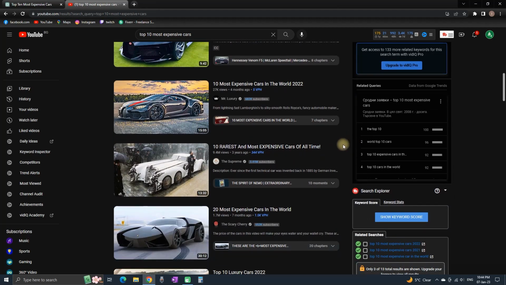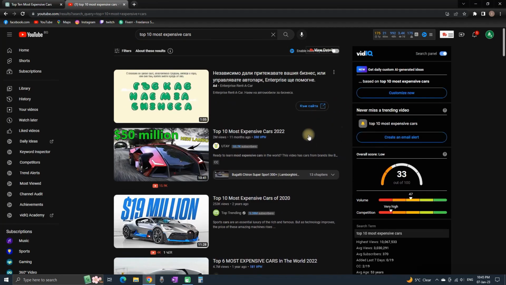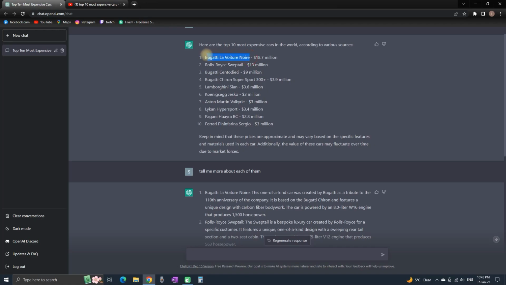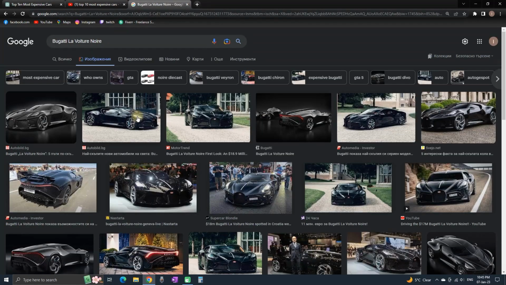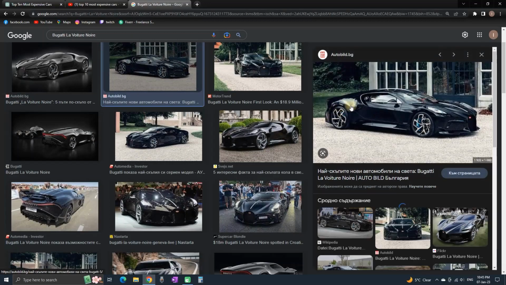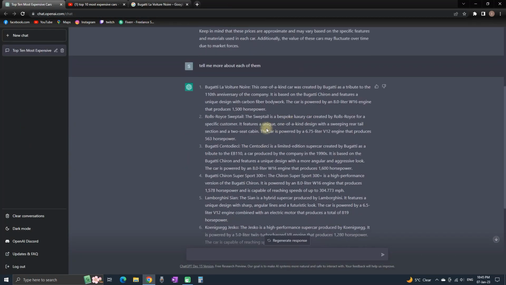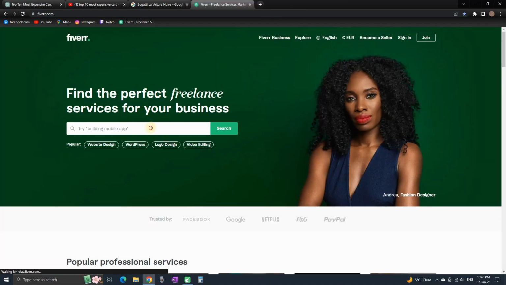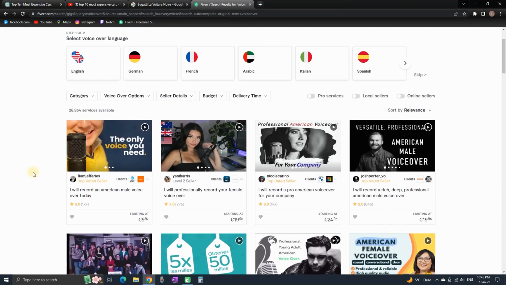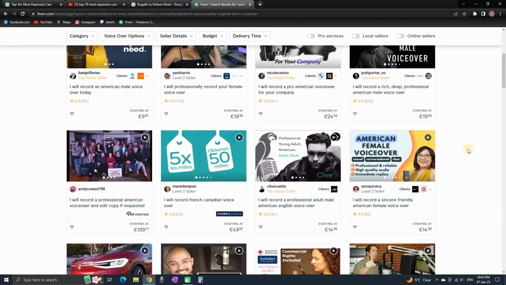And if you want to make videos about it, now when you have the script, you can go back, you can copy one of the cars, paste it in Google, search it as an image, and then you can right click on the image and save it to your computer. And then when you're editing it, you just need to leave the picture of the car that you're talking about and then simply do a voiceover of the description that this AI is giving about that car. And if you're a shy person or you're not speaking very well, you can always go to Fiverr and hire someone for $5, give him the script that you have just generated and make the voiceover for you. And you can do that for any video that you want to make.